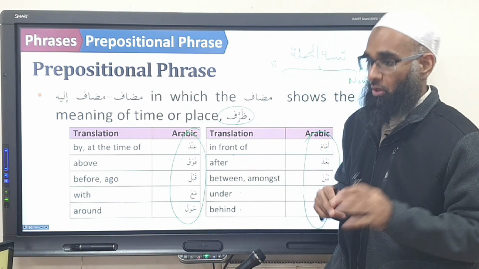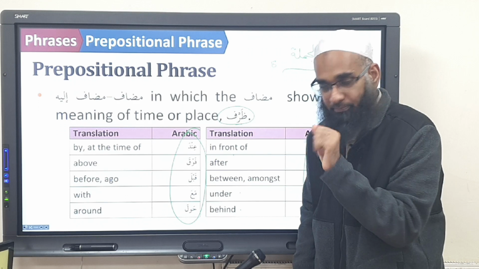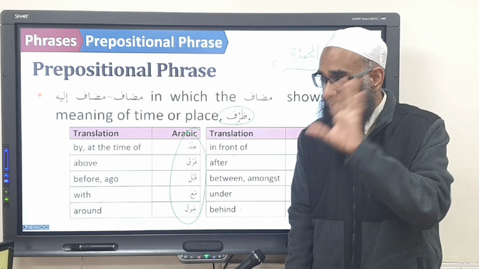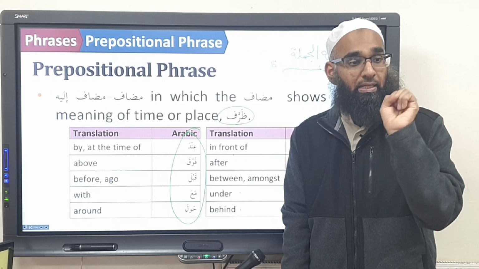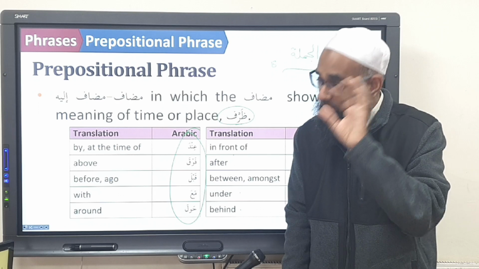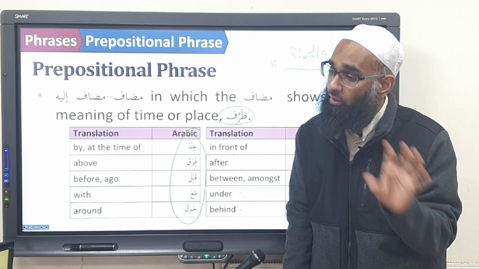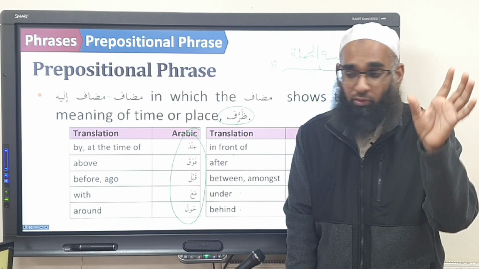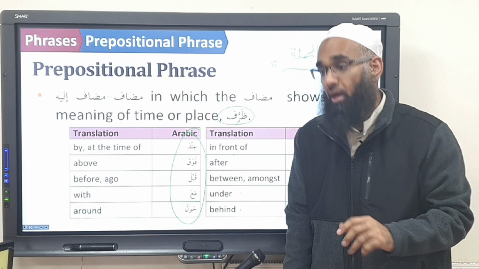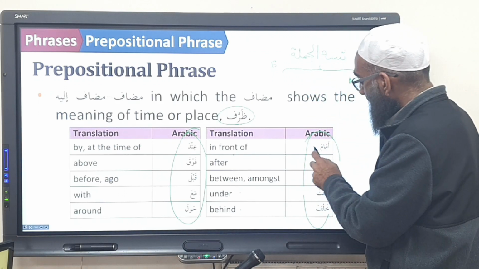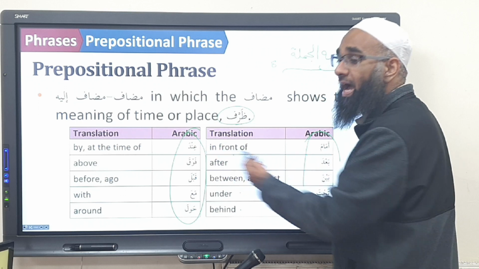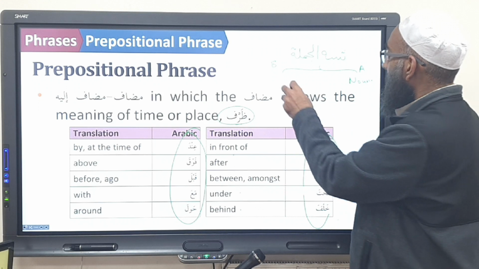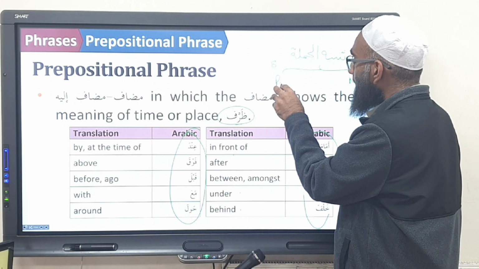Okay, so let's go over that again. We're discussing shibhul jumla, yes? And a shibhul jumla shows time or place. There are two types of shibhul jumla, the A team and the B team. The A team of shibhul jumla are nouns, and they become mudaf ilayh. But these are different to normal mudaf ilayh, because normal mudaf ilayh shows one thing belongs to another. These ones show position, location, time. Are you following? Does that make sense? And the B team is what? Particles.